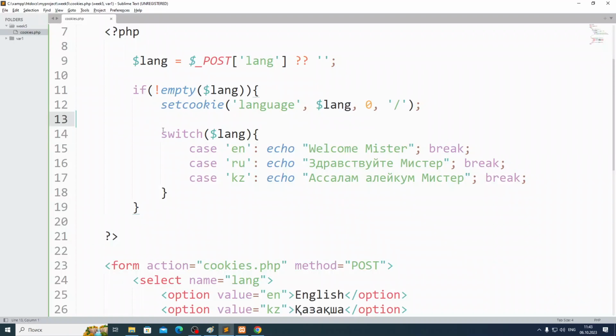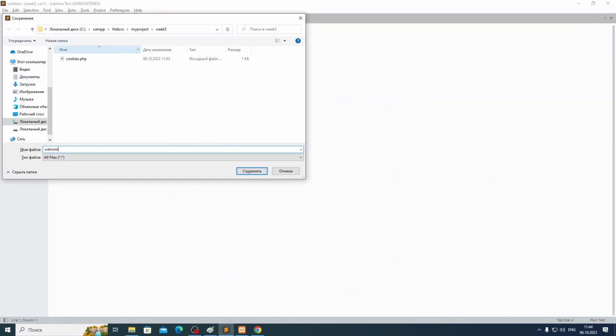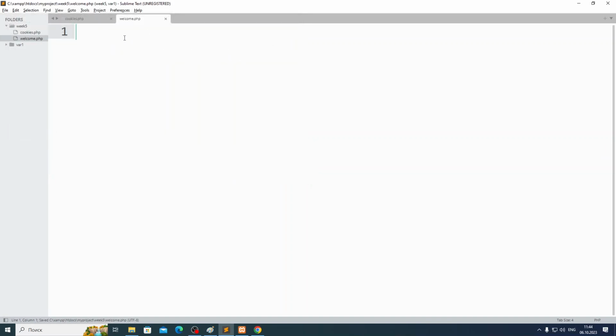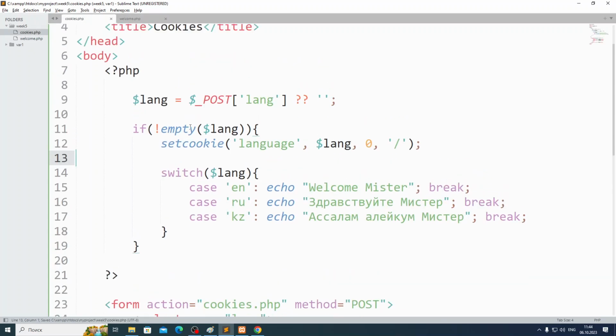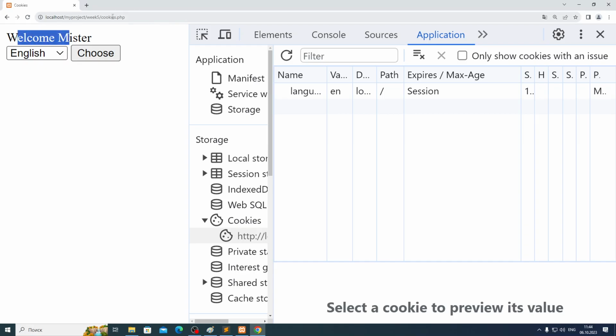So even if you go to some other website, let's try to go to another PHP file, okay? Inside this website, but another PHP file. I'll create another one, name it welcome.php, okay? Welcome.php. So inside this website, how can I know the language he chose? How can I take it from here, from cookies? So guys, I can do something like this. Let's see. When he comes to welcome.php.